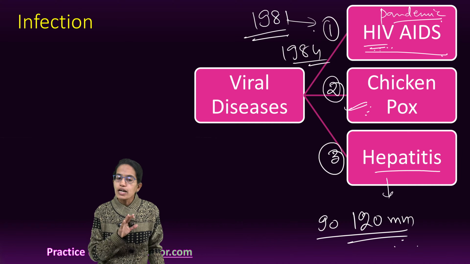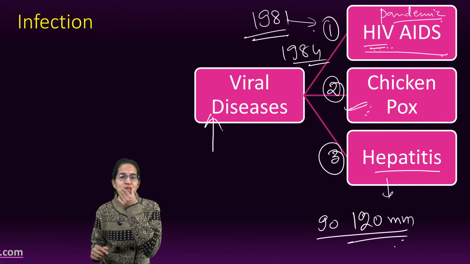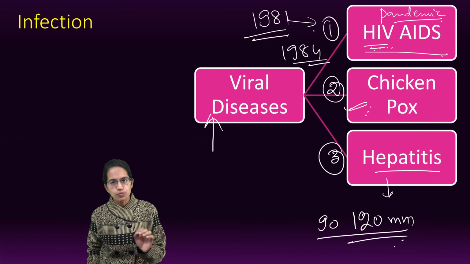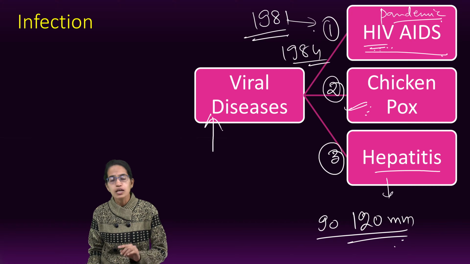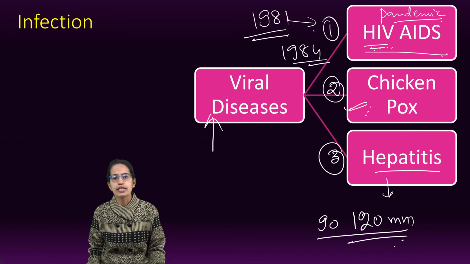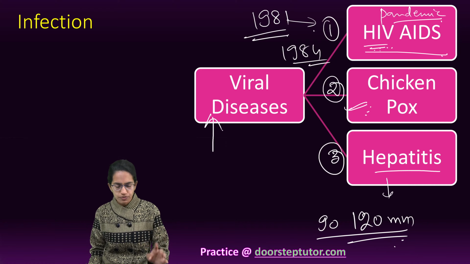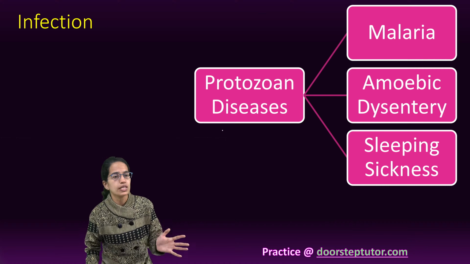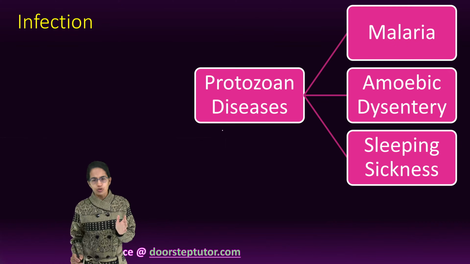Then what are the centers which study viral diseases? In India, it is NIV, which is National Institute of Virology, Pune. Center for Advanced Research of Virology, again in Pune, All India Medical Institute in Delhi, and National Institute for Communicable Diseases in New Delhi. Four of the very important centers which are working with controlling the spread of AIDS in India. The next is protozoan-borne diseases.